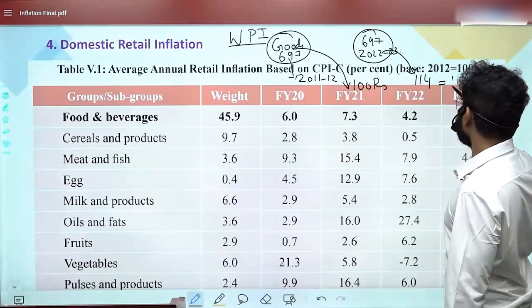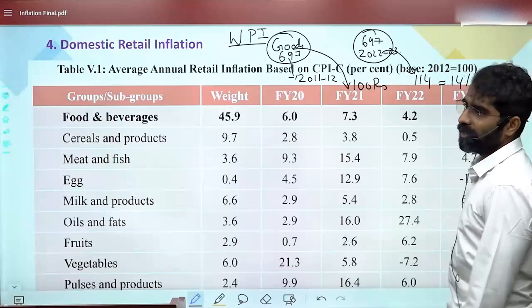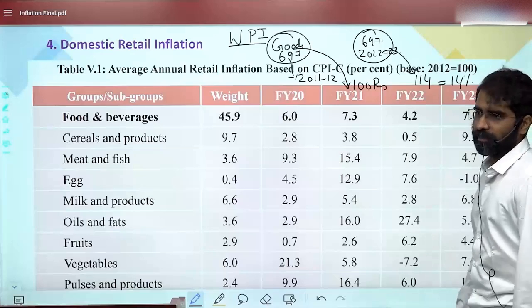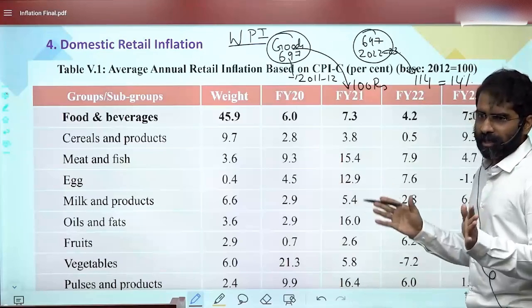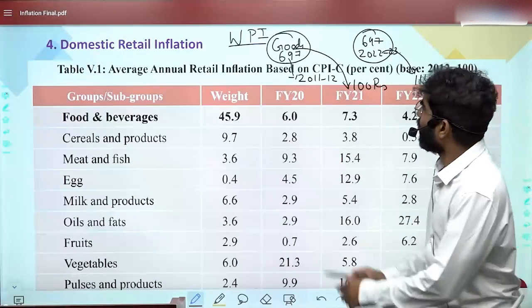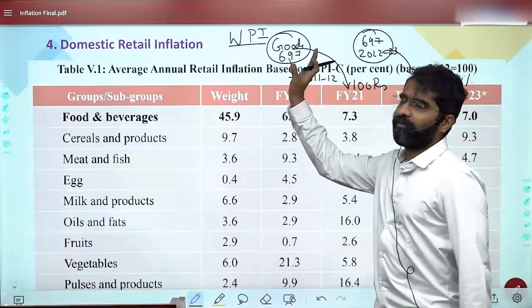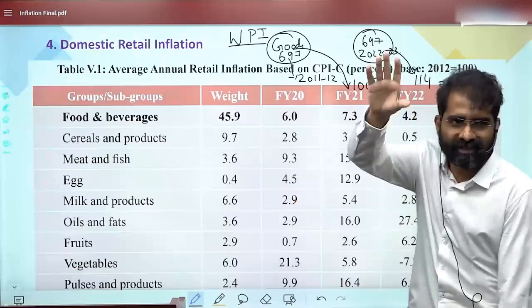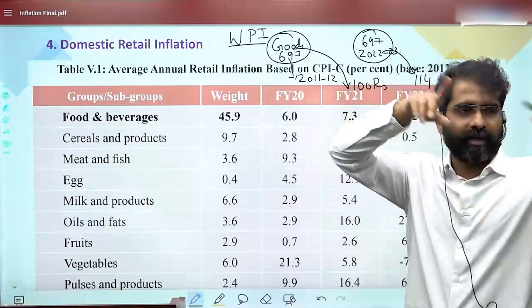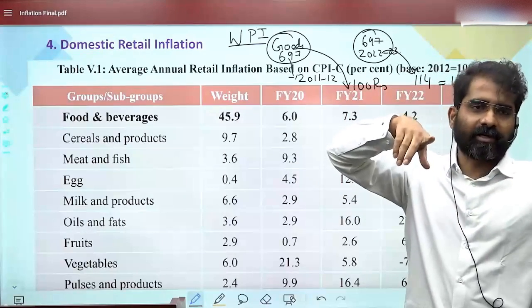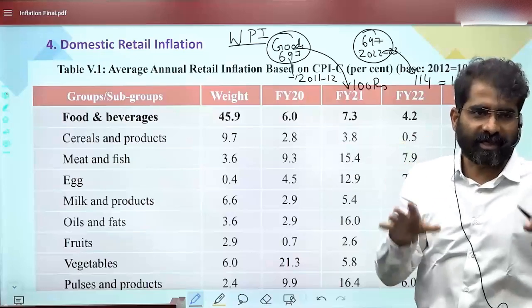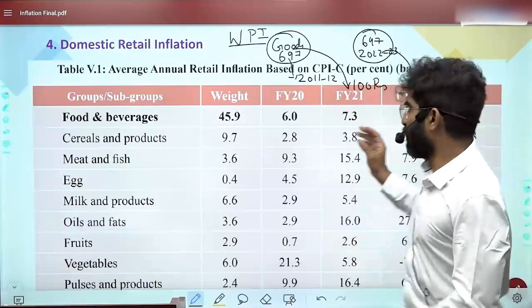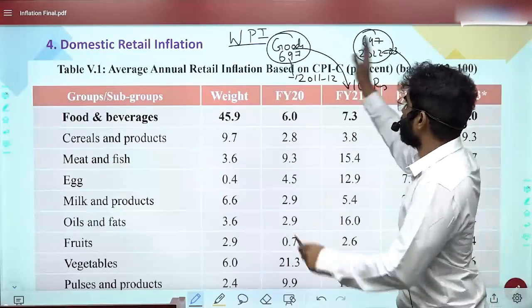Now this is something like, let's say, 114. It means the WPI inflation rate is around how much? 14%. Are you able to get this? This is how the WPI inflation is calculated. Each good will not have the same weightage, obviously. The weightage will differ, as we have mentioned in the box. In the primary sector the weightage is different, and in the manufacturing sector the weightage is different. That is one understanding which you should have. So this is how it is measured.